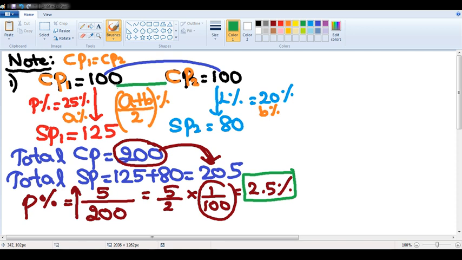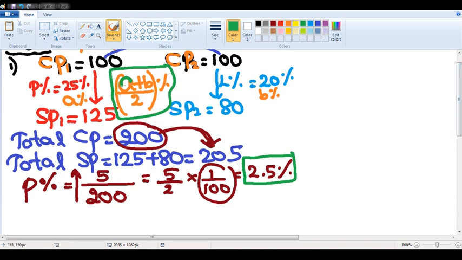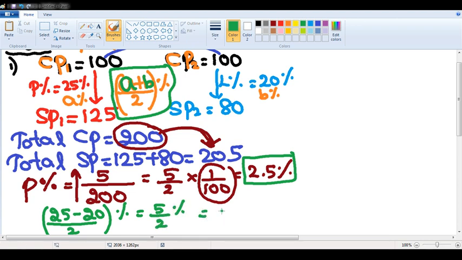If you want, check it with the problem we solved just now. A is a profit of 25, so it is plus 25. B is a loss of 20, so it is minus 20. 25 minus 20, by 2, is 5 by 2 percent. 5 by 2 is plus 2.5 percent. If I get plus, this is profit. If I get minus, that is loss.